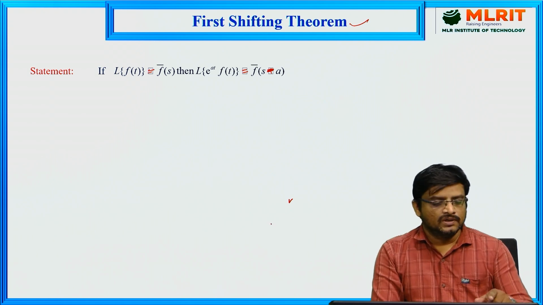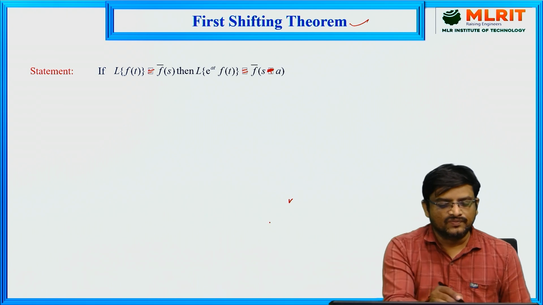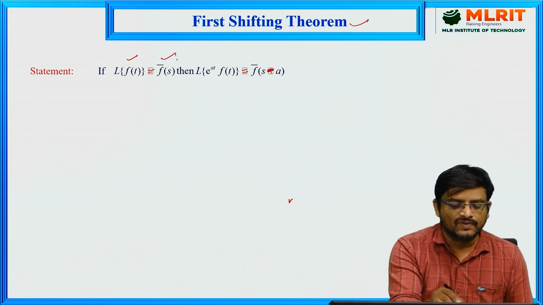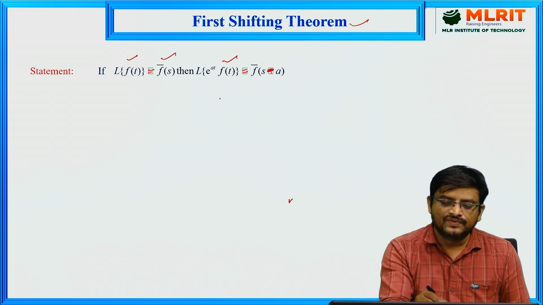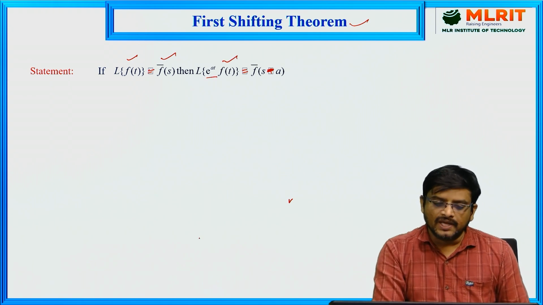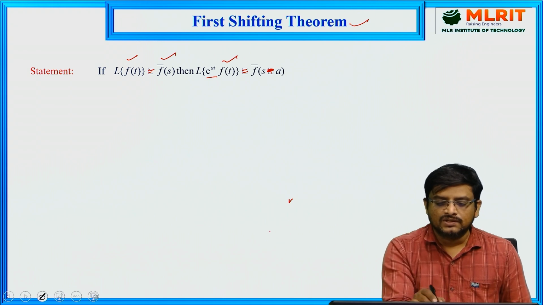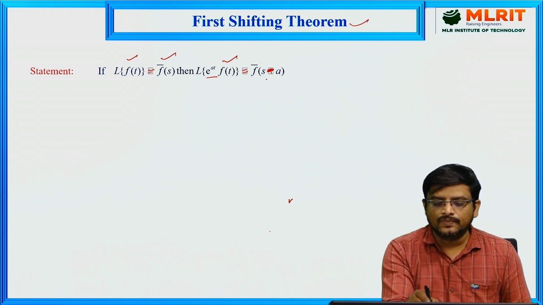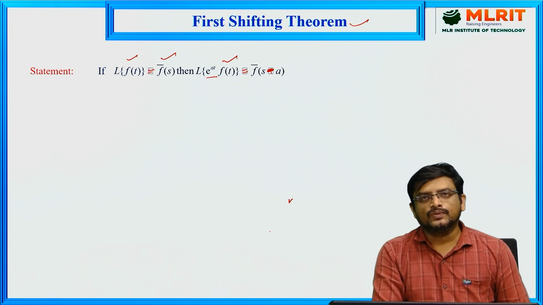If L of f of t equals f bar of s, that means if you consider the Laplace transform of f of t as f bar of s, then if the function f of t is multiplied with some exponential function e power at, and you want to find the Laplace transform of such functions, then this value is equal to f bar of s minus a. Now let us prove this.